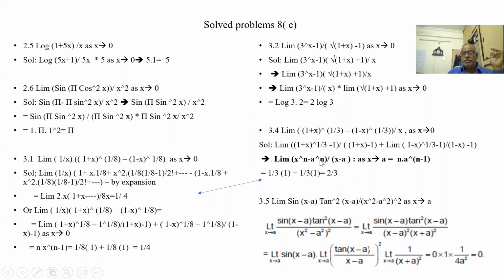So this is by converting into a standard expansion form: x to the power of n minus a to the power of n by x minus a. So in place of x, I am putting 1 plus x, and a is 1. So (1 plus x) whole to the power 1 by 3 minus 1. Here I have added minus 1 here.